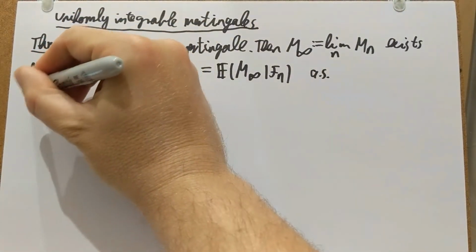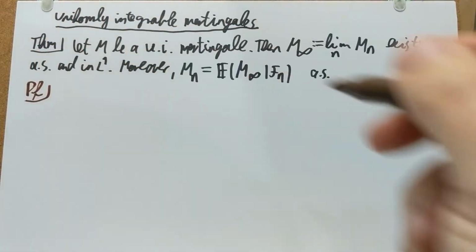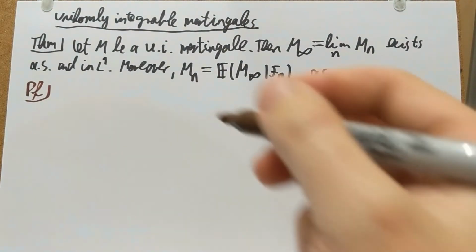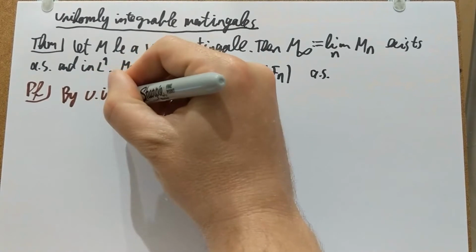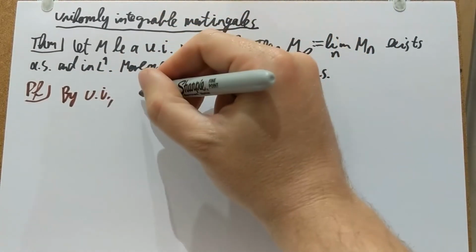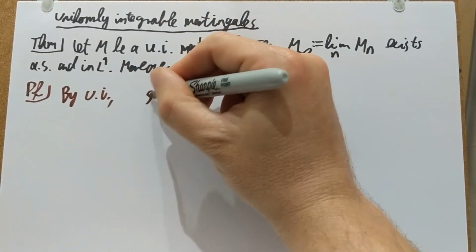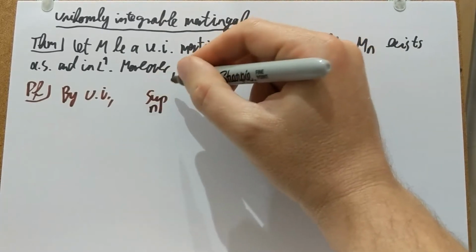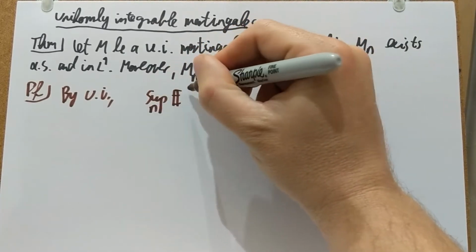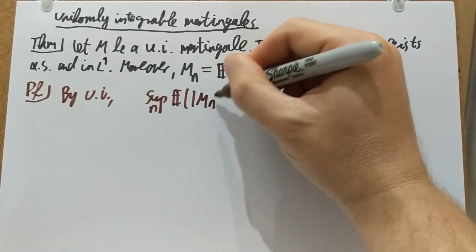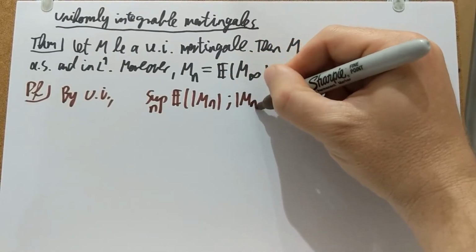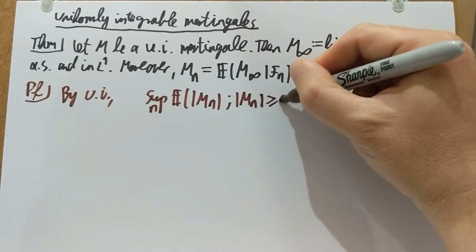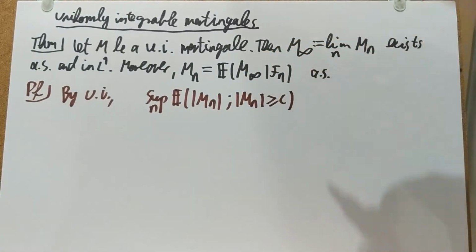Let's prove this. Let's start off from uniform integrability. Uniform integrability says that the supremum of the expectation of mod M under the event that mod M is larger than c goes to 0.